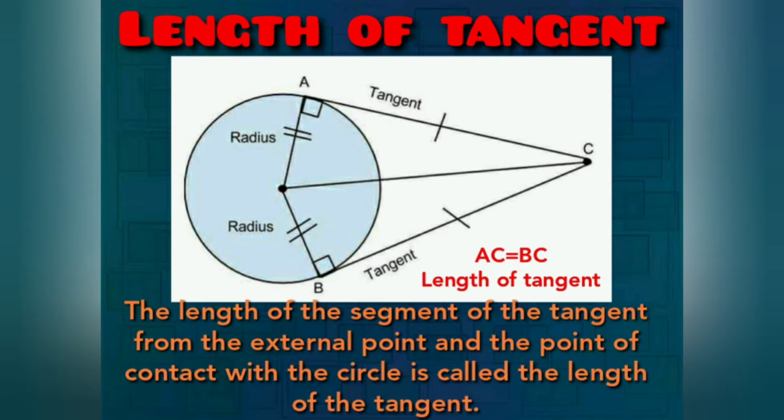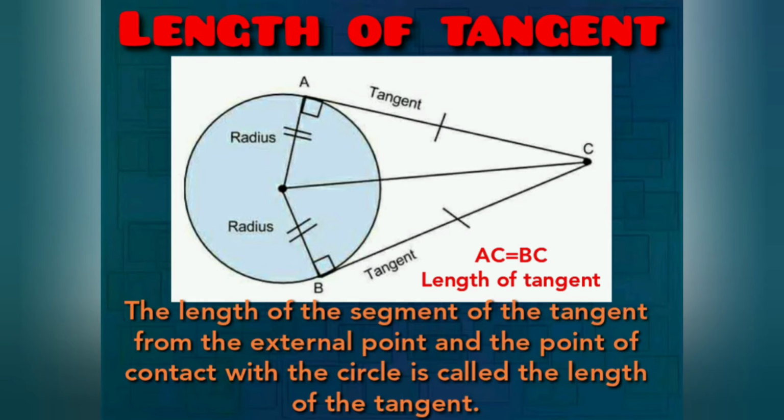Next, length of tangent. Which one is the length of tangent? Now see the figure. Tell me which is the tangent here. AC and BC are the tangents. The lengths of the tangents are equal. That we are going to prove in the next theorem. Before that, see what the length of a tangent is. The length of the segment of the tangent from the external point to the point of contact with the circle is called the length of the tangent.